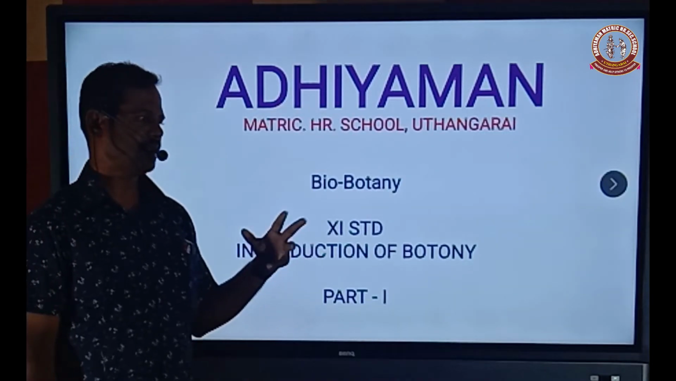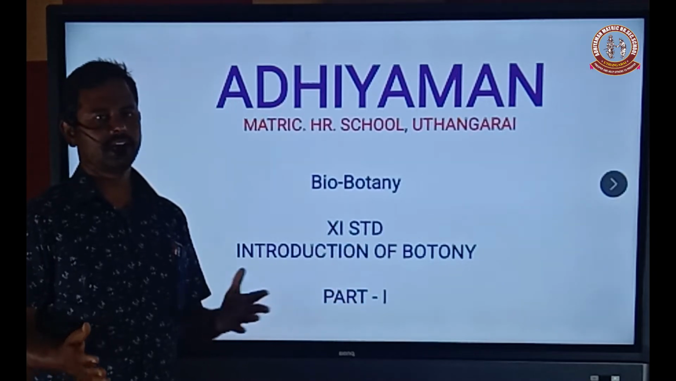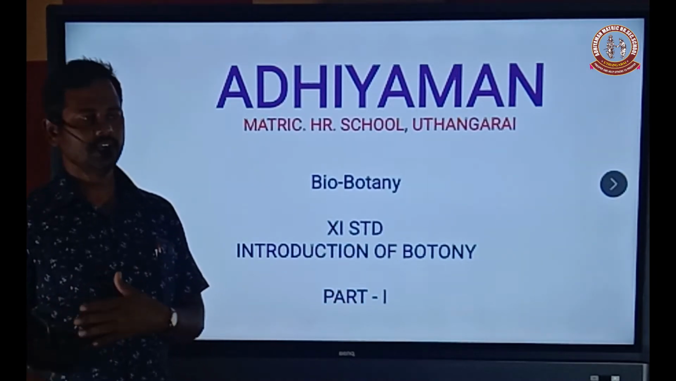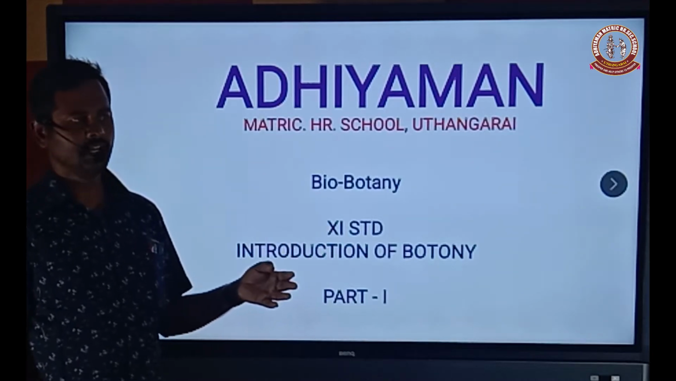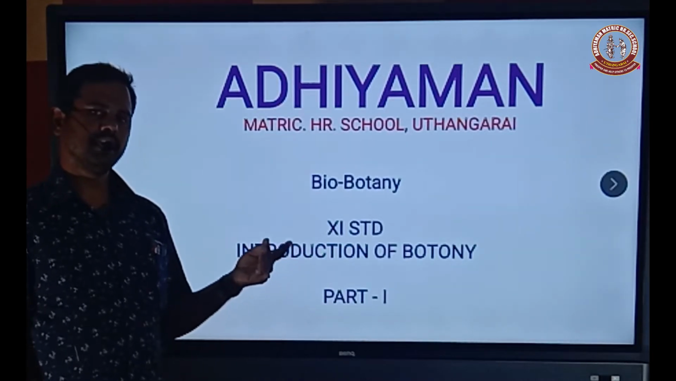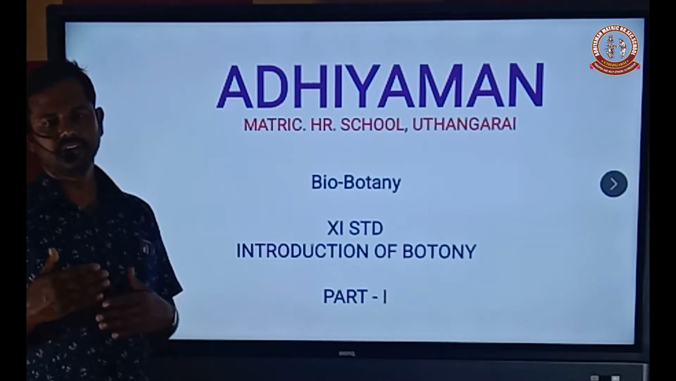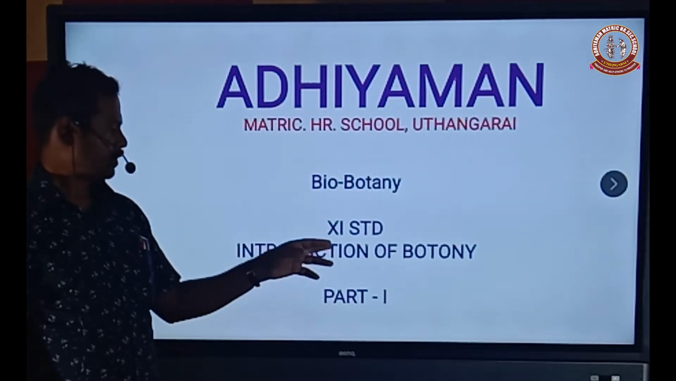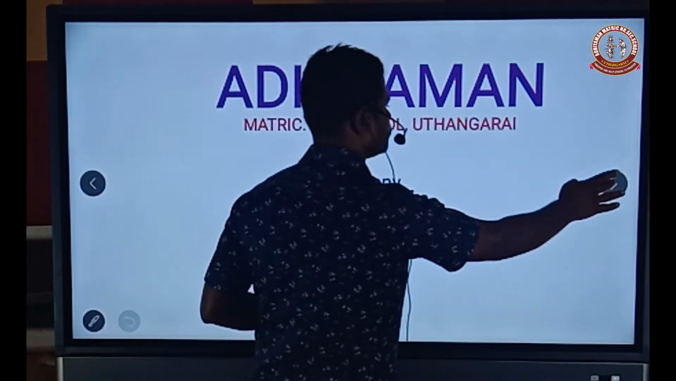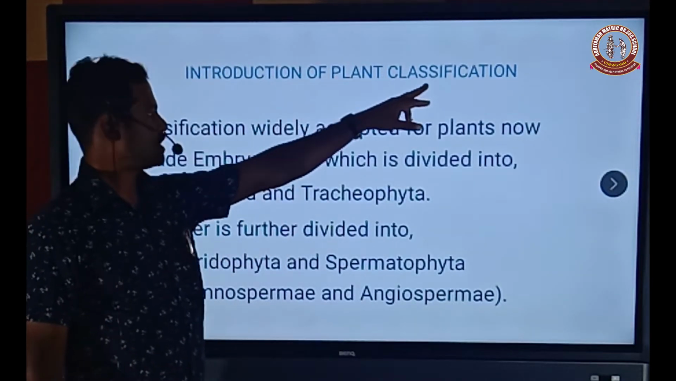The study of plants can be classified into two types: one is external characters and the other is internal characters. The external characters include the root, stem and leaf. The study of internal characters is called anatomy. So, the introduction of botany and plant classification.